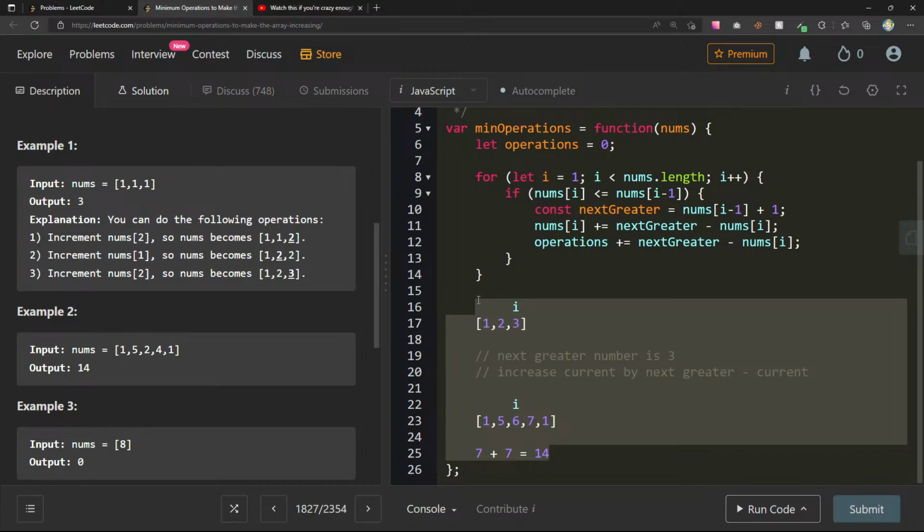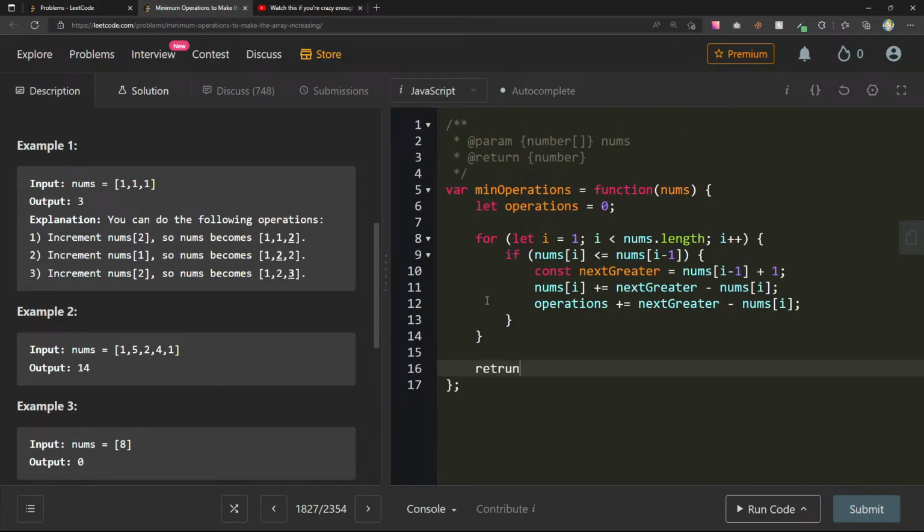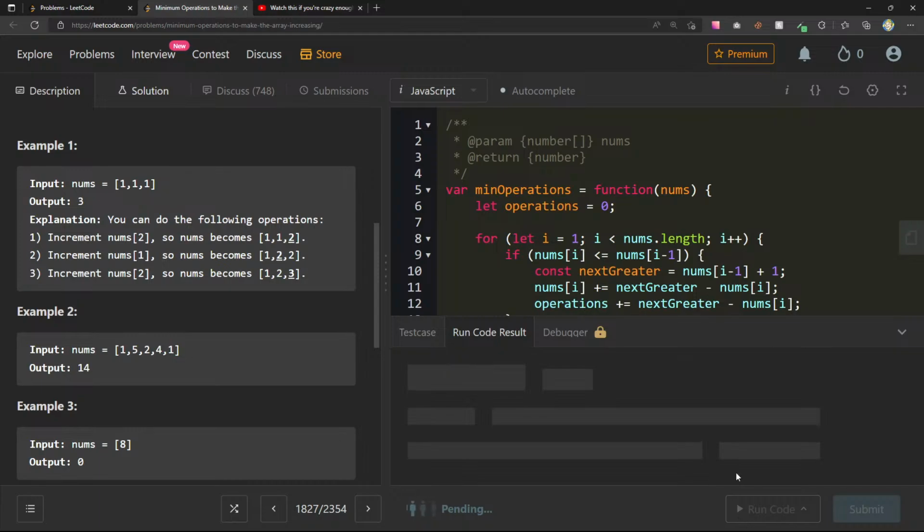And now thinking about this, we can actually reduce this whole thing. Let's see if we can write that with a reduce function once we have this one. Return operations. Let's run this code.